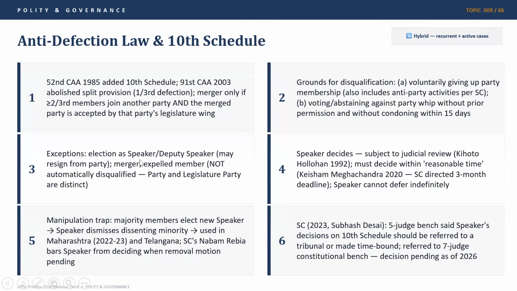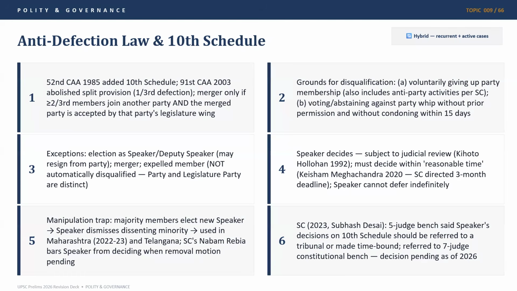Now, the speaker decides in anti-defection law, which is subject to judicial review. For example, we had the Kihoto Hollohan case in 1992. They must decide within reasonable time. So we have seen that now the Supreme Court has been very strict in defining the timelines for various things, be it reserving the bills, which we saw in the previous slides or the previous video also. Supreme Court has given a specified time of 1 month for the governor and 3 months for the president to decide upon a bill.